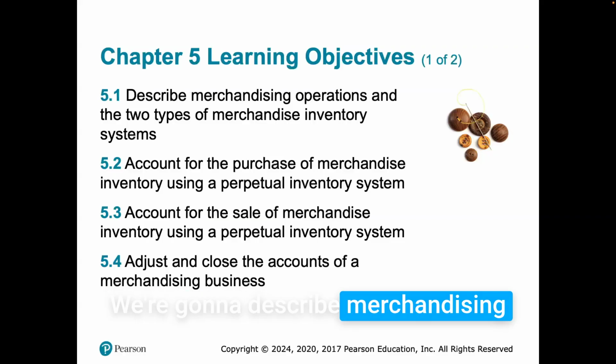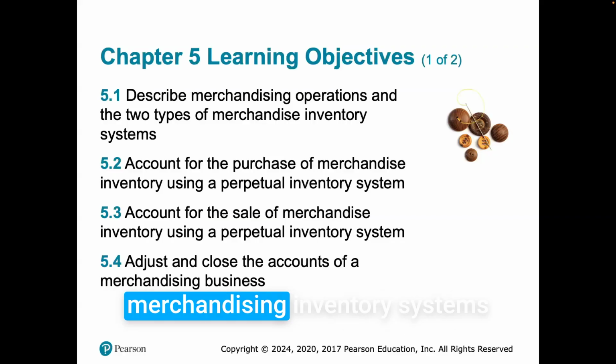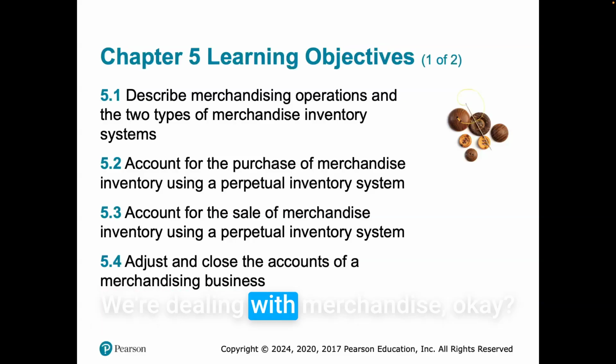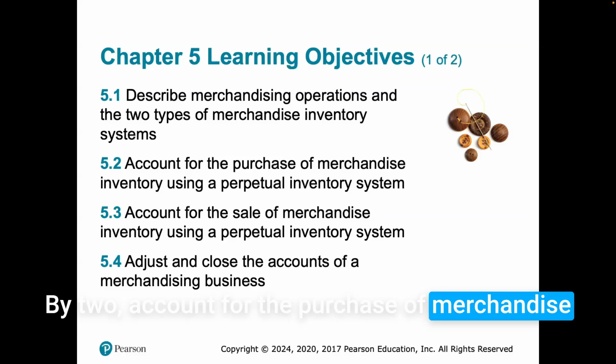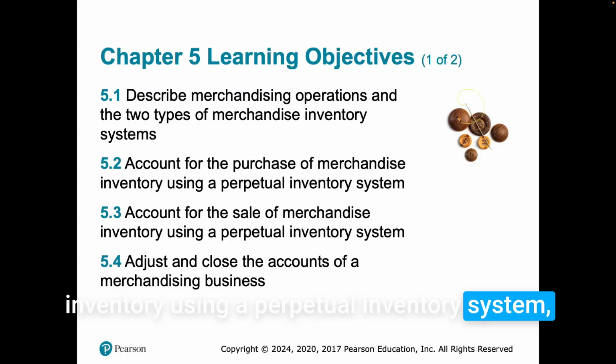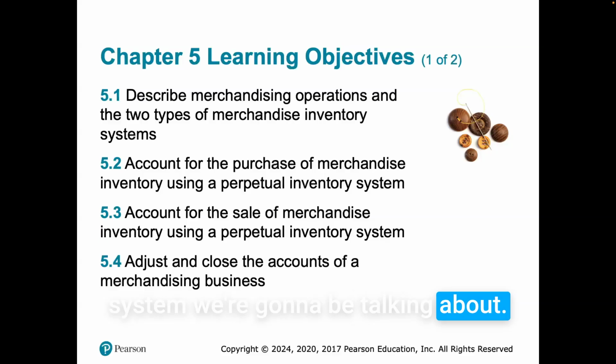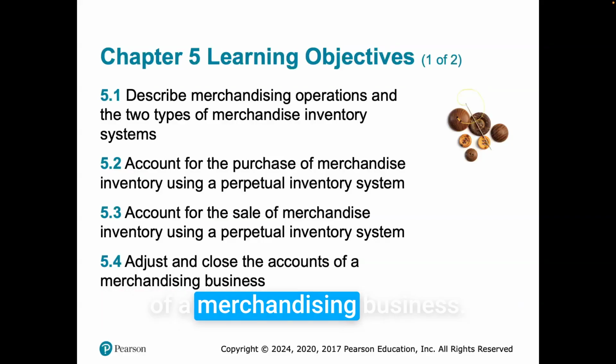Section one, we're going to describe merchandising operations and the two types of merchandising inventory systems, because now we're dealing with inventory, we're dealing with merchandise. So how do we inventory this? There are two different ways that we do that in merchandising. 5.2, account for the purchase of merchandise inventory using a perpetual inventory system, which is the first inventory system we're going to be talking about. Then account for sales of merchandise inventory using a perpetual inventory system. And then we adjust and close the accounts of a merchandising business.